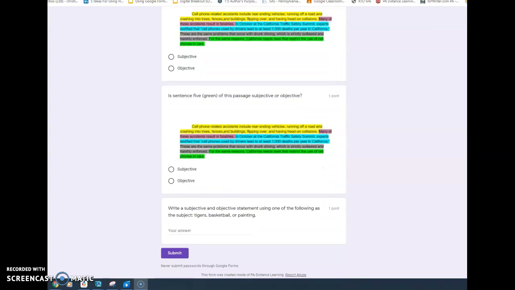Is sentence 5 in green of this passage subjective or objective? For the same reasons, California needs laws that restrict the use of cell phones in cars. Is this sentence subjective? Is this an opinion? Or is it objective, just facts? For the same reasons, California needs laws that restrict the use of cell phones in cars.